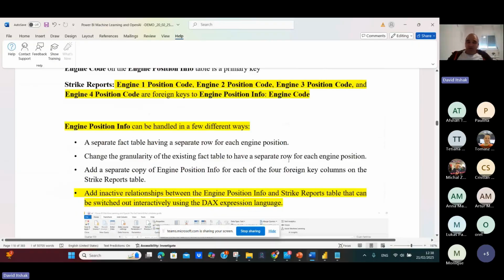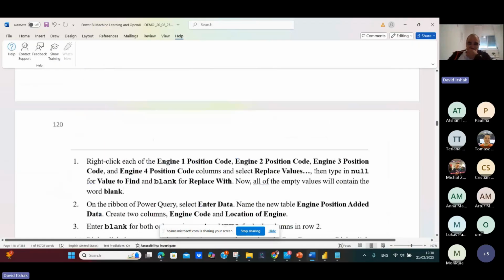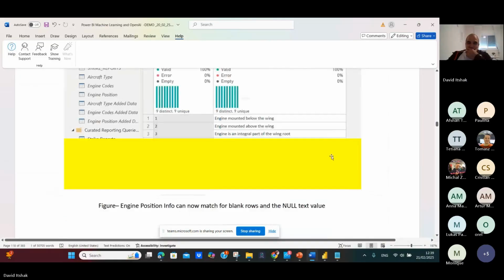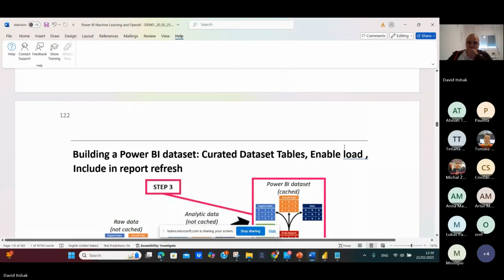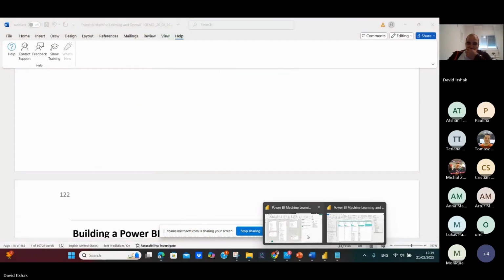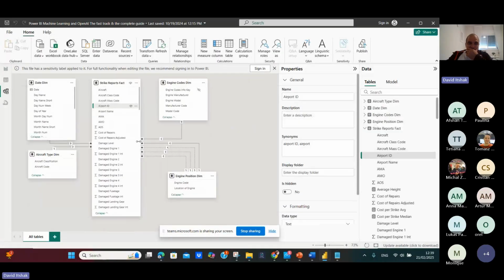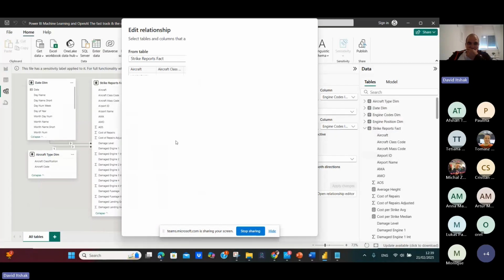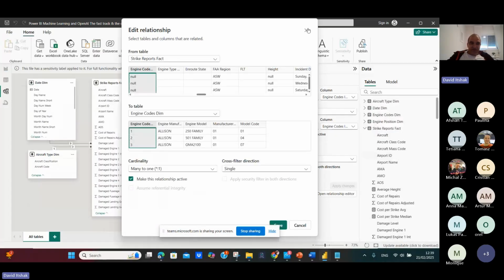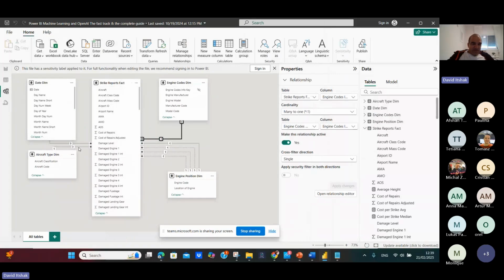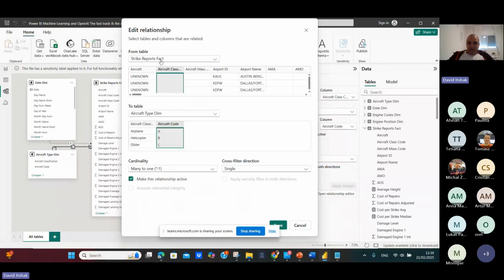You have to know your semantic model. So okay. So if you go here, you can see the connections. For example, let's go for example here. You can see the connection. You can see, for example, structure report, aircraft class code.